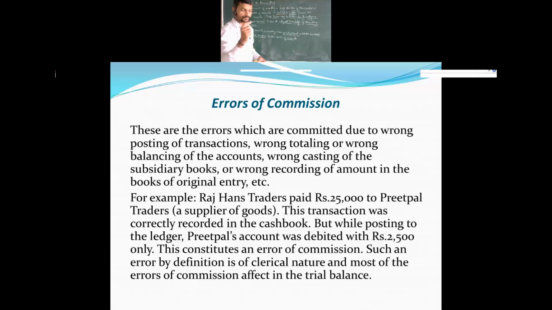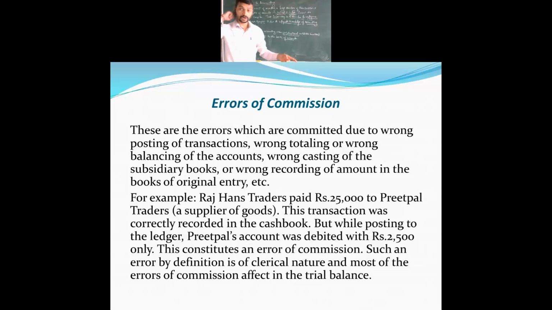Let's see an example. Raj Hans Traders paid 25,000 rupees to Patel Traders, a supplier of goods. This transaction was correctly recorded in the cash book, but while posting in the ledger, Patel Traders' account was debited with 2,500.